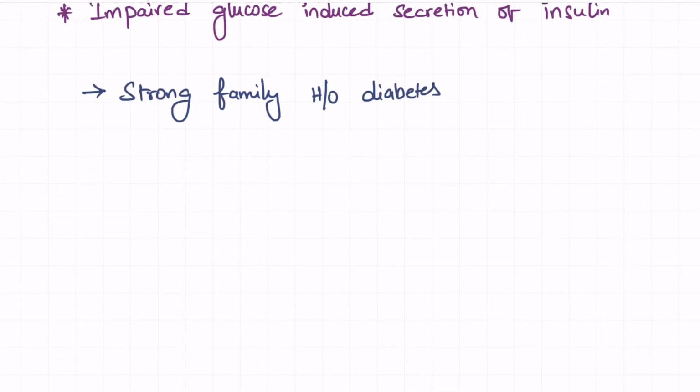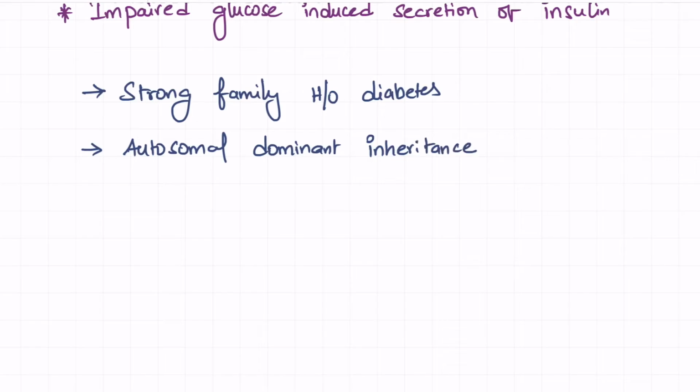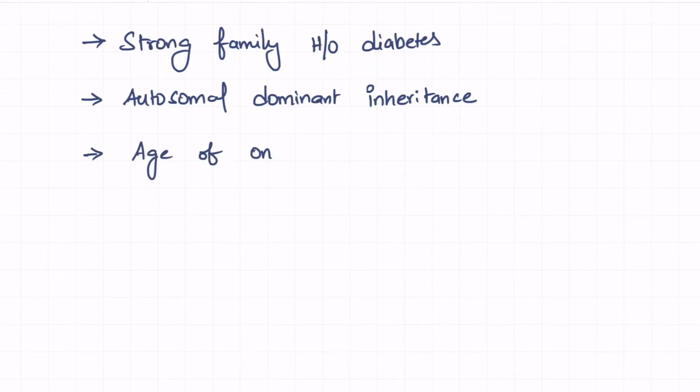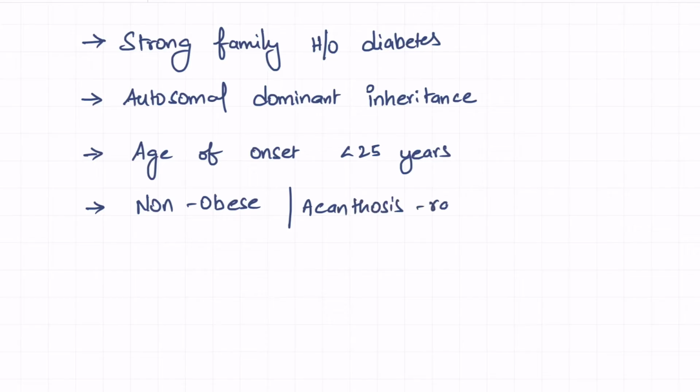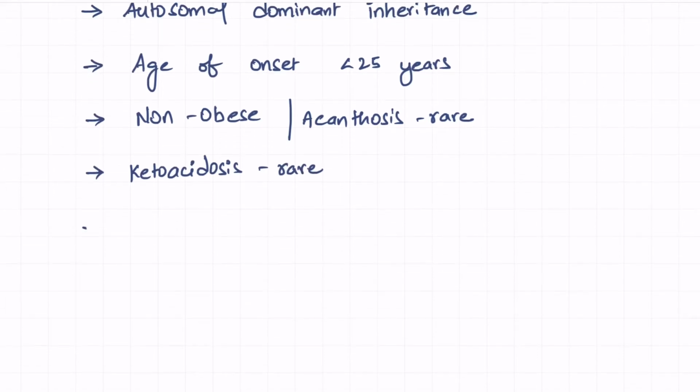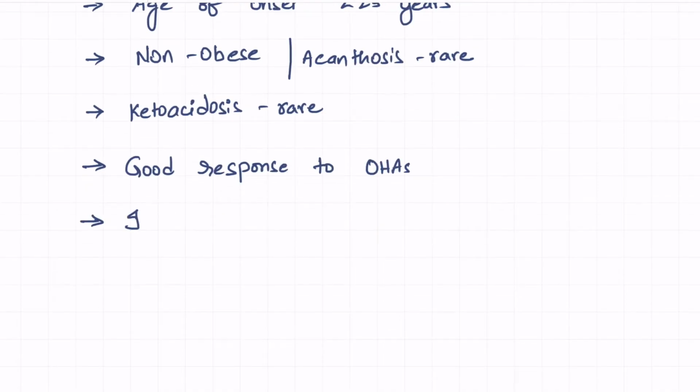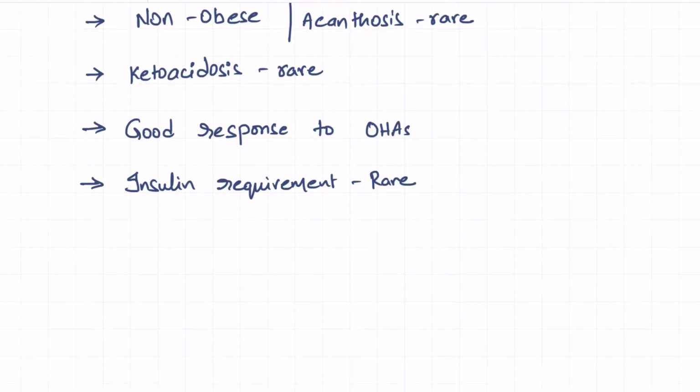Some of the features in MODY are strong family history of diabetes, and it is autosomal dominant inheritance. Usually the age of onset will be less than 25 years. The patients will be non-obese, and acanthosis nigricans is rare in these patients. The risk of ketoacidosis also will be rare. They will respond very well to oral hypoglycemic agents, and insulin requirement is also very rare in these patients. Usually we should do genetic mutation studies to confirm the diagnosis in these patients.